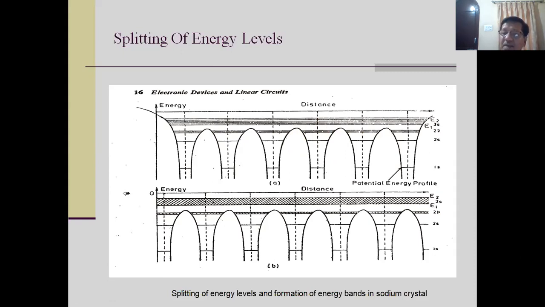If they are not tightly bound, then they also interact. So the 2p electron of atom number 1, 2p electron of atom number 2, 2p electron of atom number 3 start interacting with each other. And again there is a wave mechanical coupling for them. And if there is a wave mechanical coupling, again there is a change in wavelength of the wave. And if there is a change in the wavelength of the wave, there is a change in energy.